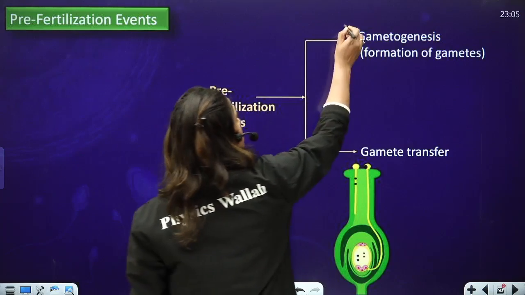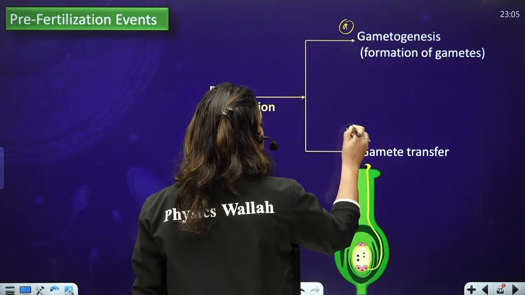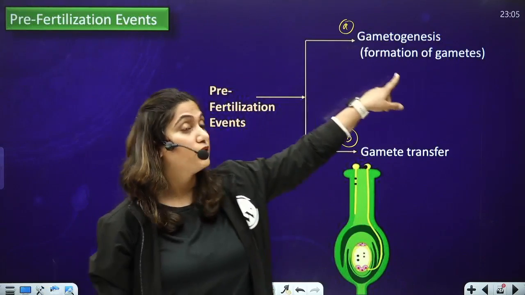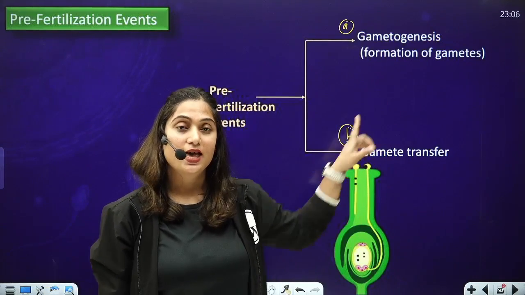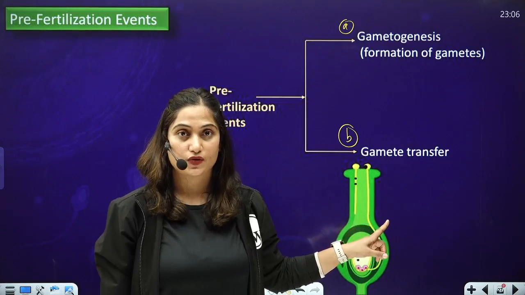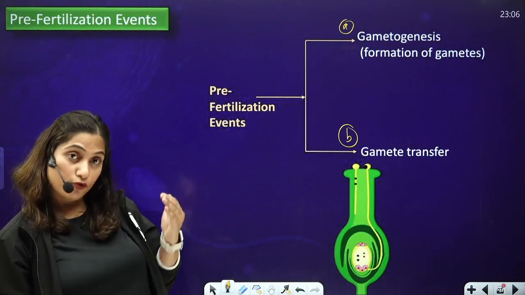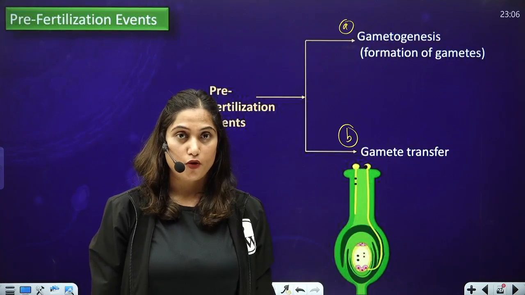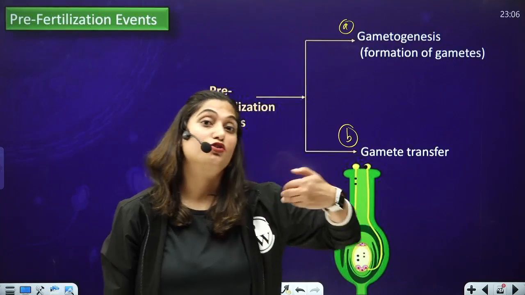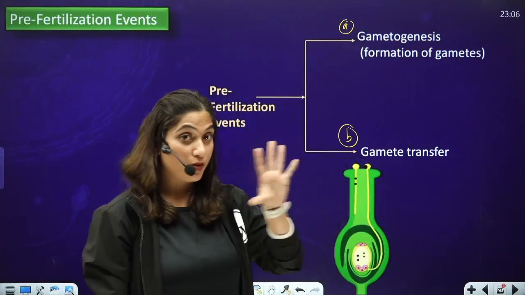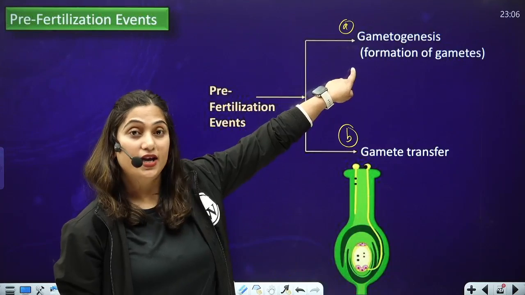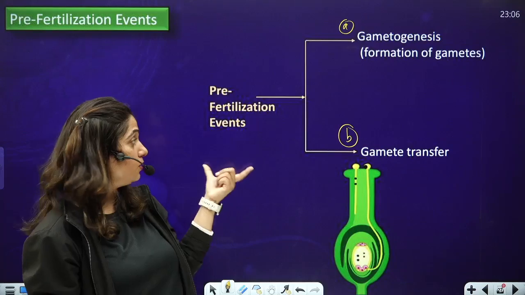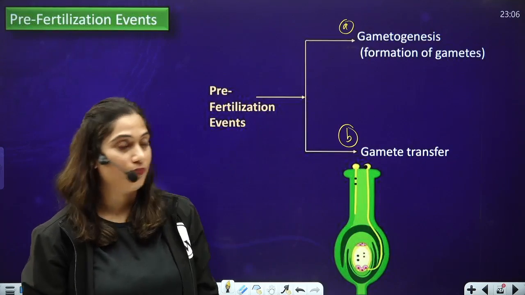There are 2 things which happen during the pre-fertilization event. The first one is gametogenesis and the second one is gamete transfer. First of all, gametes will be formed and then those gametes will be transferred, right? So remember this point, gametogenesis and gamete transfer. These are the 2 steps which come in pre-fertilization event.